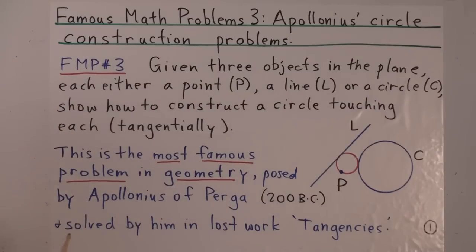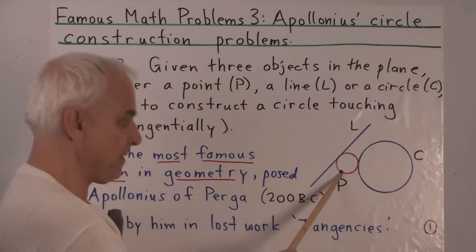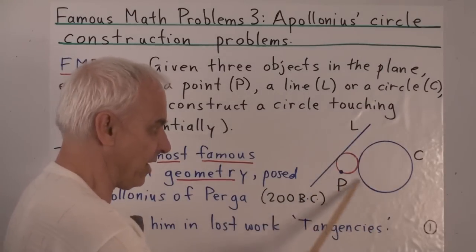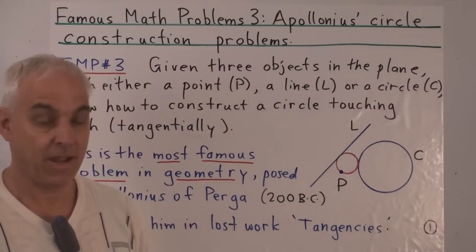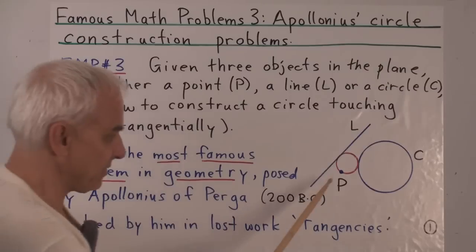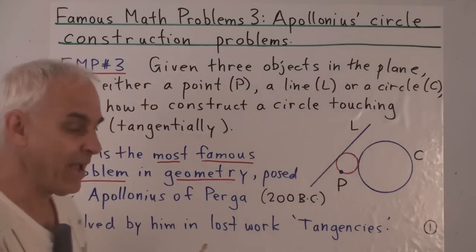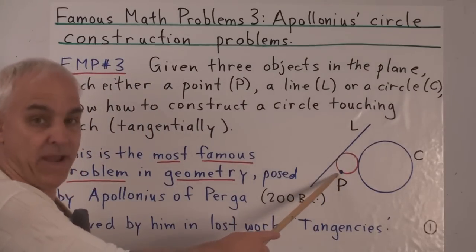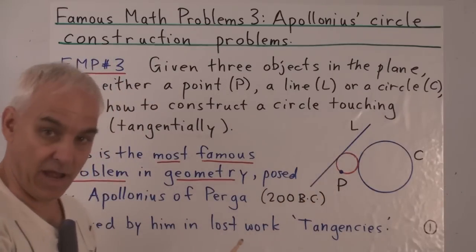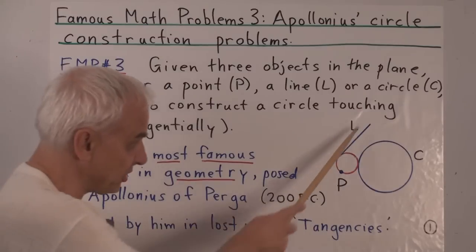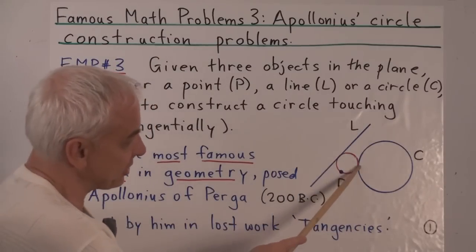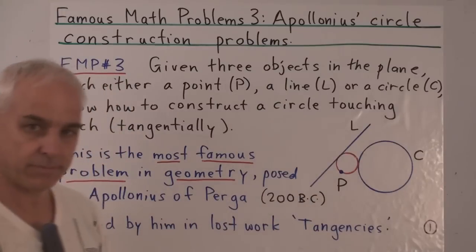So for example, suppose we're given a point P, a line L, and a circle C in the plane. Then our job is to find a circle, in this case, for example, the red one, that, well, first of all, goes through the point, and secondly, is tangent to the line and the circle. So it's tangent to this line here, and it's also tangent to the circle. So it just touches it at just the one point.